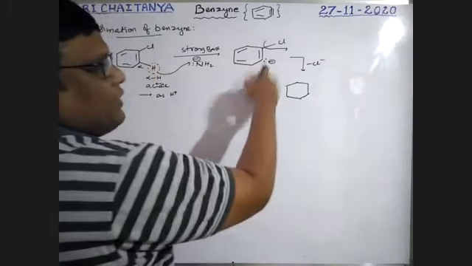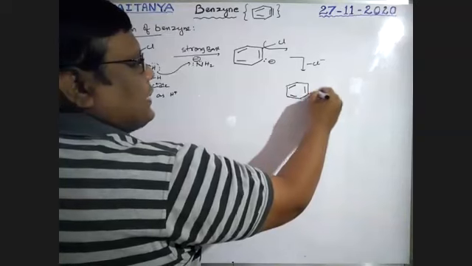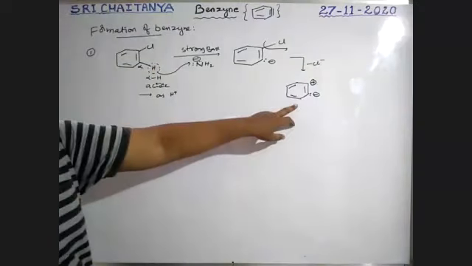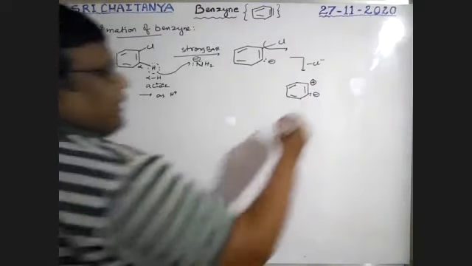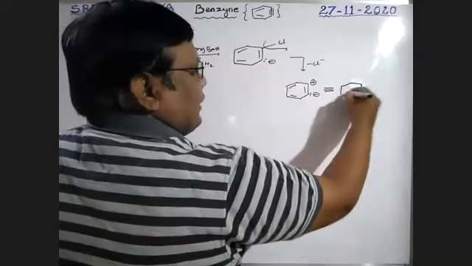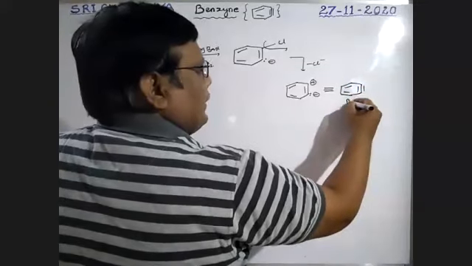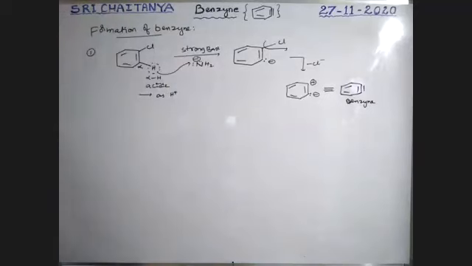because of the influence of this one, this one gets negative charge, this one gets positive charge. This is a zwitter-ion, boys. Now this positive and negative form a bond that gives benzene. It is our benzene. So this is the way to prepare benzene, boys.